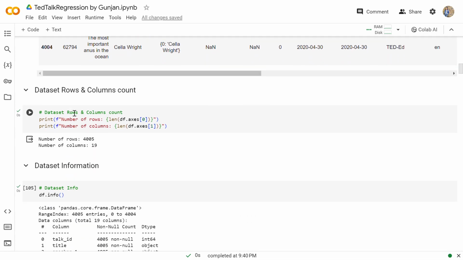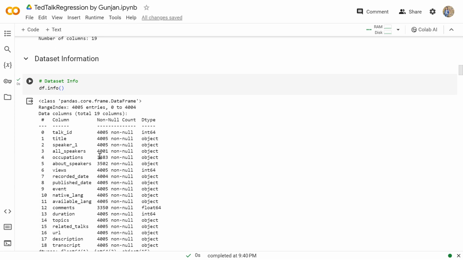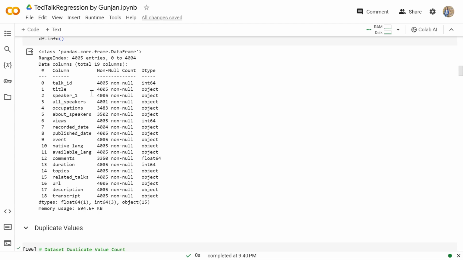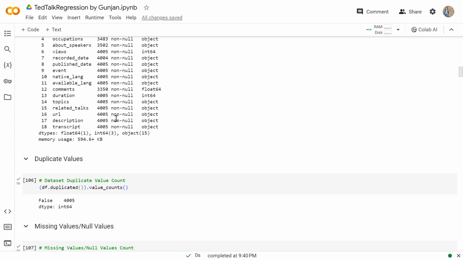As we know, there are a total of 4005 rows and 19 columns in our dataset. To check the type of data and the non-null values in our dataset, we have used the .info function. From here we can see that talk ID has no null values and its data type is int, title has the object data type, and views has int data type with no null values. Duration is also int type with no null values, but some columns have null values, which are occupation and about speakers. There are some missing values in these.